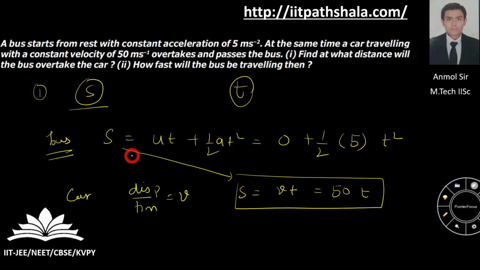Now equate both of them, because this is overtaking and both are covering the same distance. After equating, and the time is the same, I will have the time value as 20 seconds. Put it in any of the formulas and you will get s equal to 1000. So we have found the distance at which the bus will overtake the car.